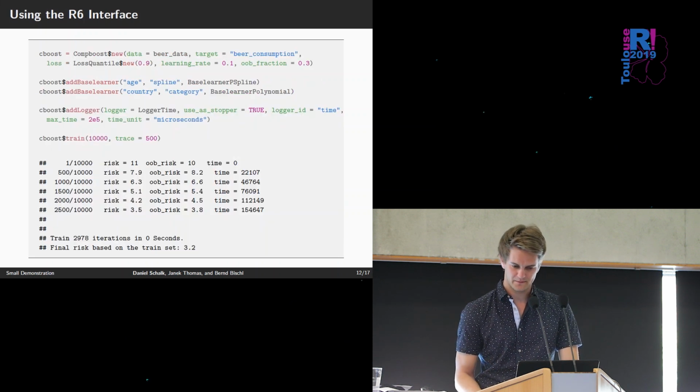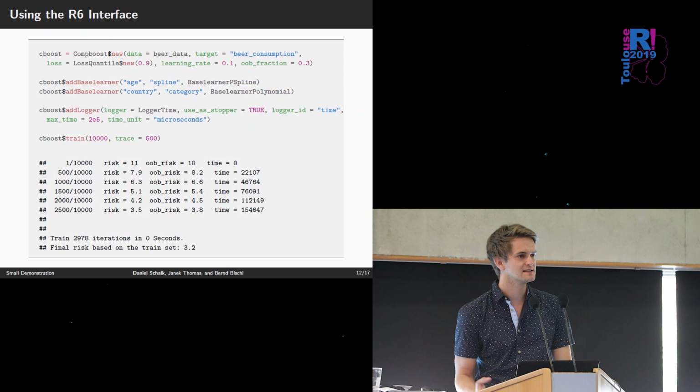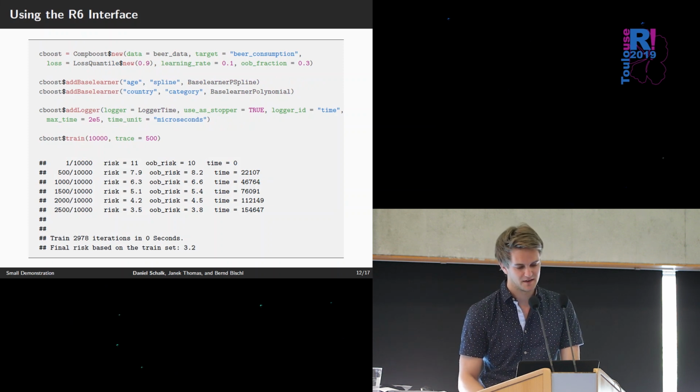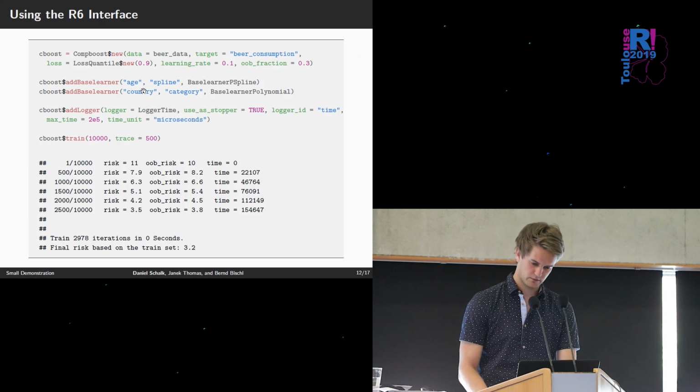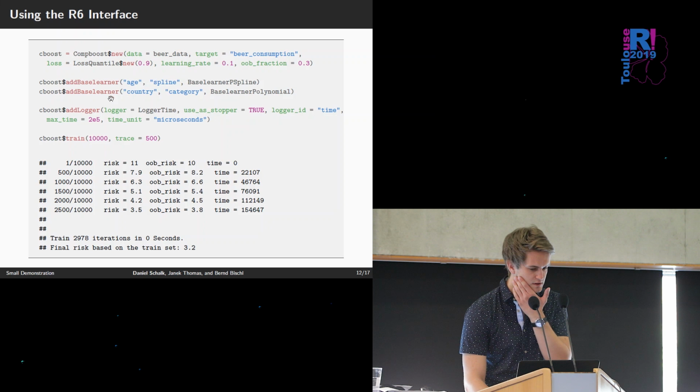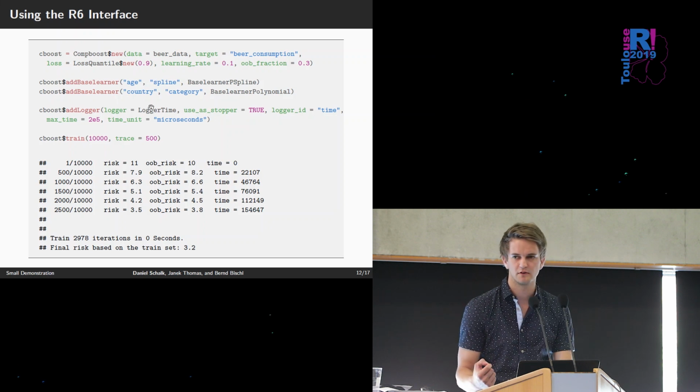Okay, but I told you we have exported the classes, or we provide an R6 API. And this is what really happens inside the model. We first define our compboost object, and then we add the base learner, which looks not that pretty here to add everything manually. That's why we provide this wrapper function, but you can also very easily apply over the features or something like that. And what can be done with the R6 interface, which is not possible with the wrapper function, is to